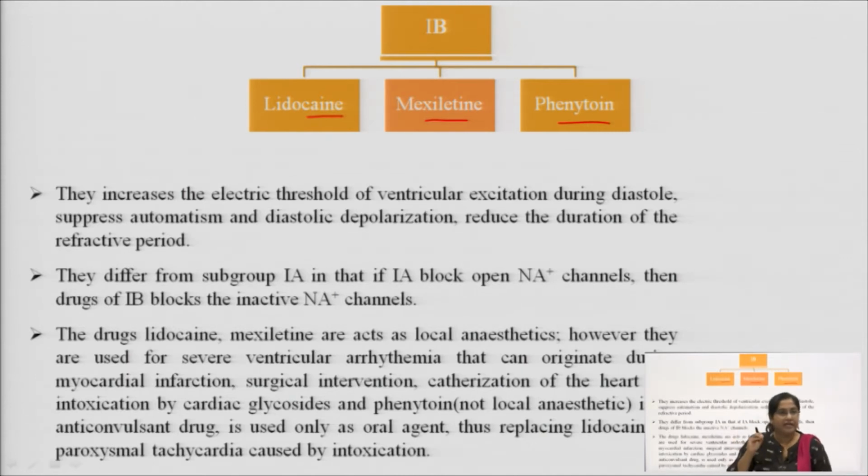The drugs lidocaine and mexiletine also act as local anesthetics. They can be used in local anesthesia.